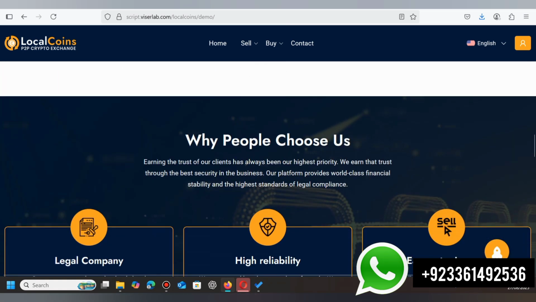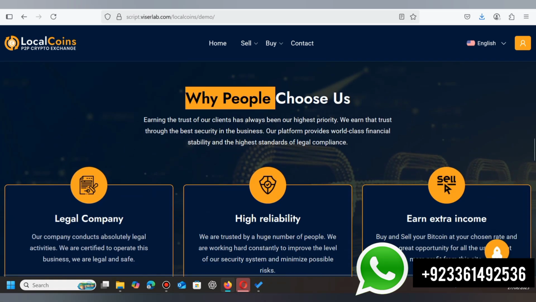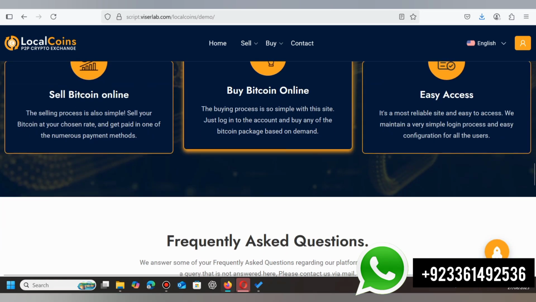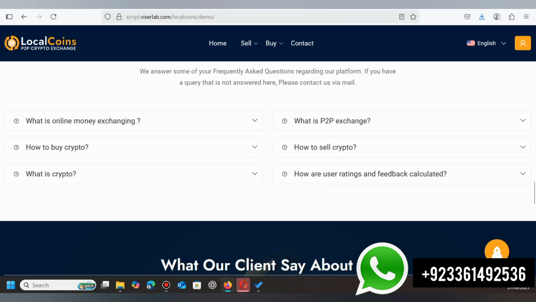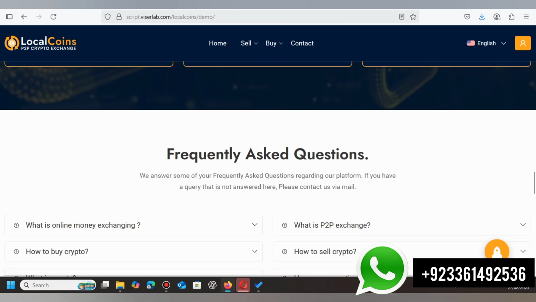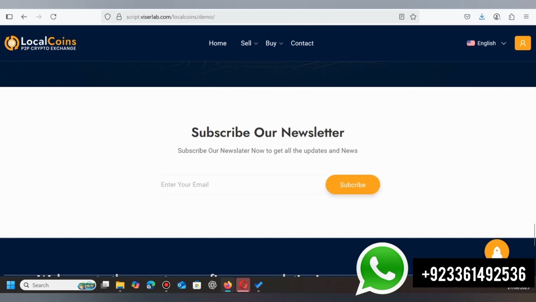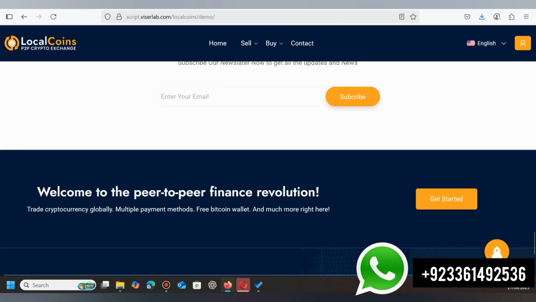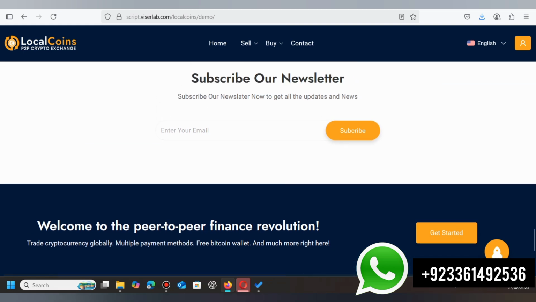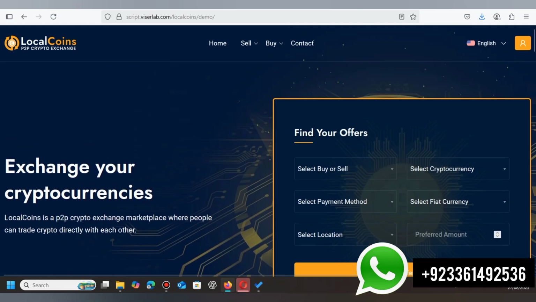And here is the why people choose us section. These are all the sections that you can change from the admin panel. You can put your own details from the admin panel. And here are the frequently asked questions of the website, here the testimonial section of the website, and here the subscriber newsletters. So this is the short overview of the website. You can change each and everything that you want.